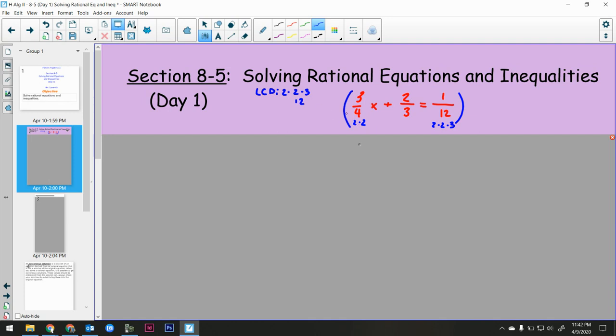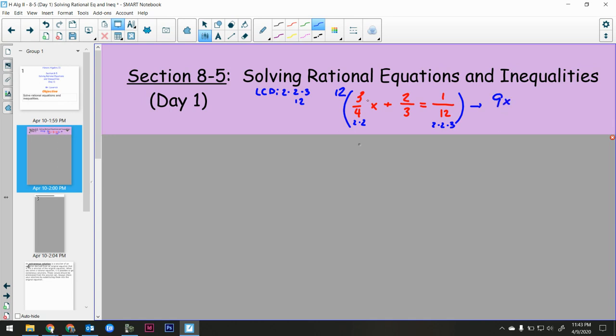So what we have to do here is see where all factors are represented. Well, 12 is where all factors are represented, right? So we would multiply the whole equation through by the LCD, which generates a really nice equation. We'll cross reduce here. 12 over 4 would be a 3 coming out, so 3 times 3 would be 9x.